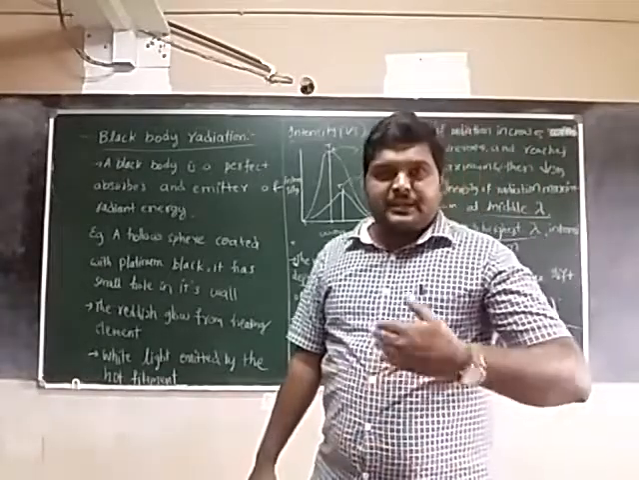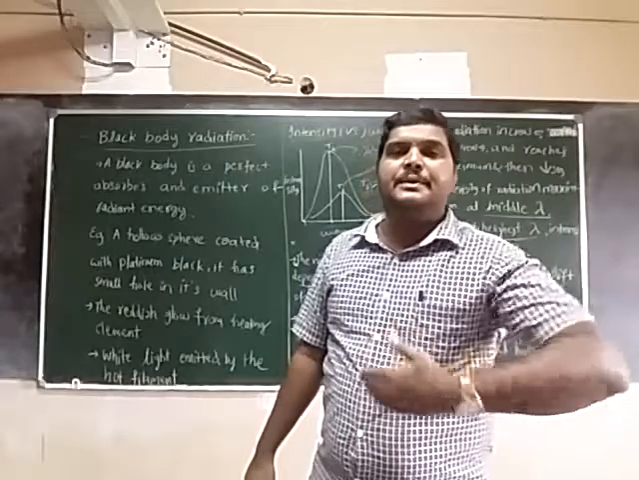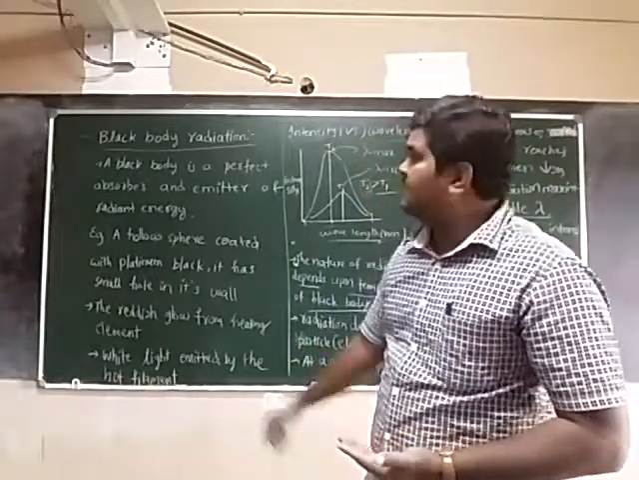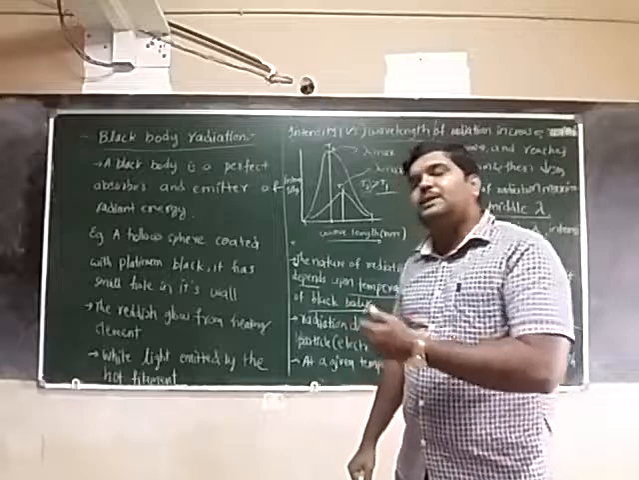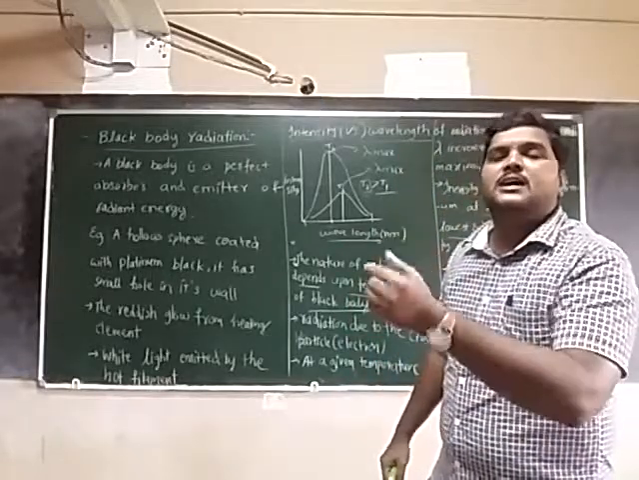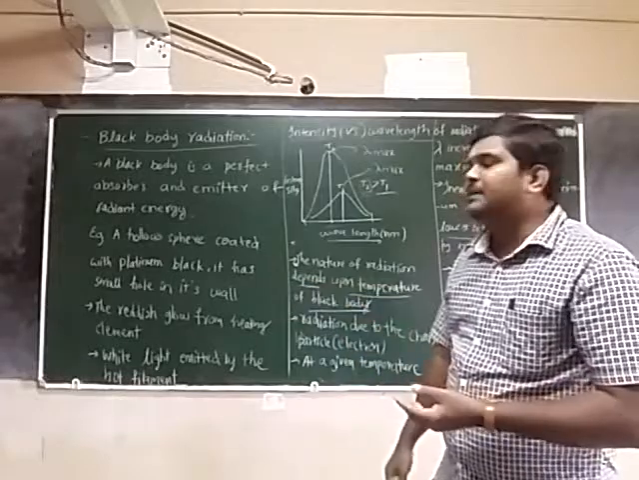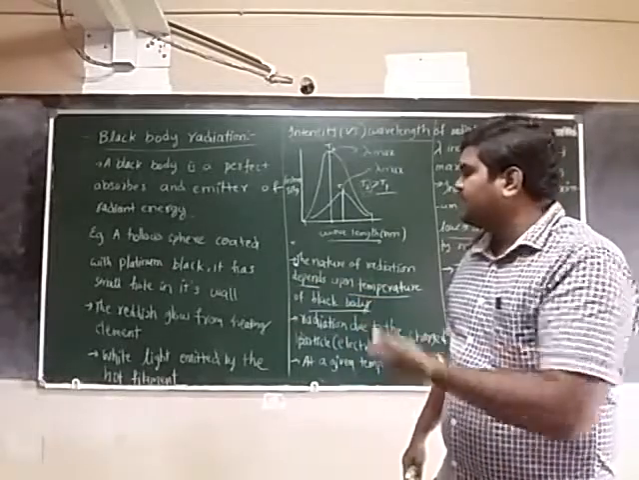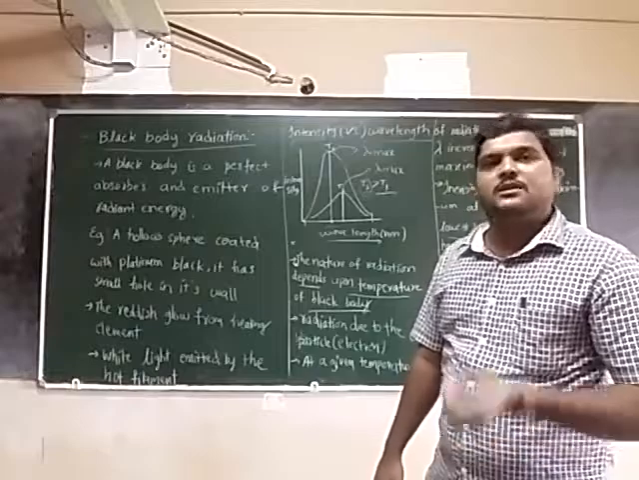A black body is a perfect absorber and perfect emitter of radiant energy. Examples: a hollow sphere coated with platinum black, which has a small hole on the walls. Next, a reddish glow from a heating element. Next, white light emitted by a hot filament.